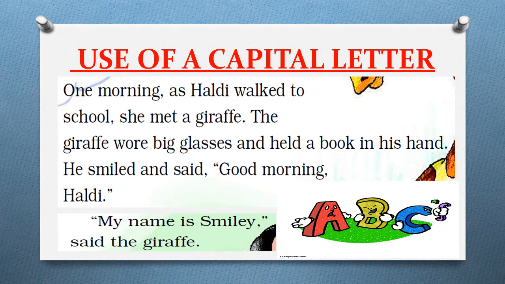Whenever we write someone's name, we always write it in capital letter. Haldi is the name of that girl and Smiley is the name of the giraffe. So both are names. So we always start the name of someone with a capital letter.